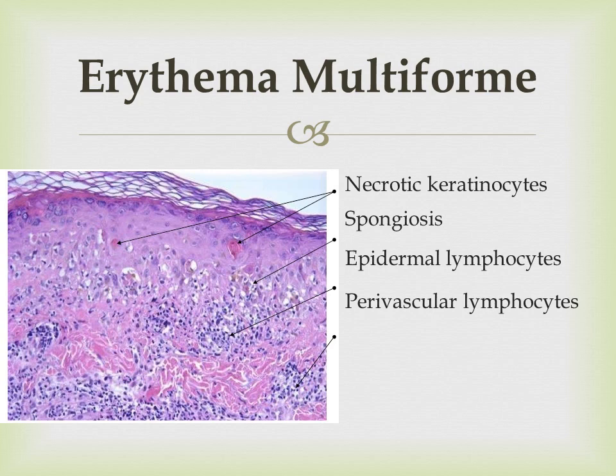There is a blood vessel, central blood vessel, that is pointed by the arrow, and around this blood vessel numerous lymphocytes are seen. So this will be called as perivascular lymphocytic infiltrate. Spongiosis, yes, spongiosis can also be seen here. Like acute eczematous dermatitis, the edema fluid can be present in the epidermis also. Few necrotic keratinocytes are also seen.